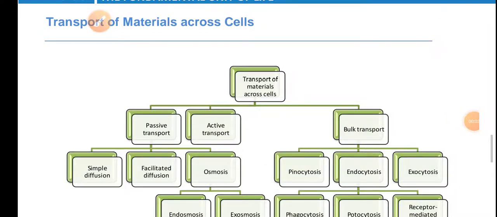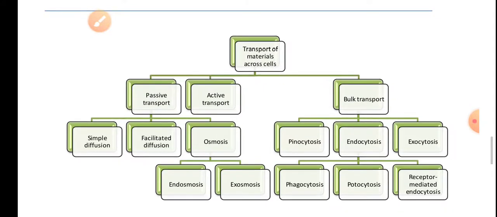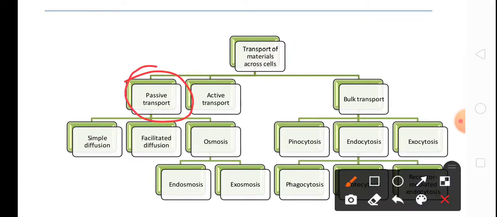Again I am going to discuss the next topic, transport of material across cells. You can see in these slides, transport of the material across the cells is divided into three groups. First is passive transport, second is active transport, third one is bulk transport. You can see passive, active and bulk transport.